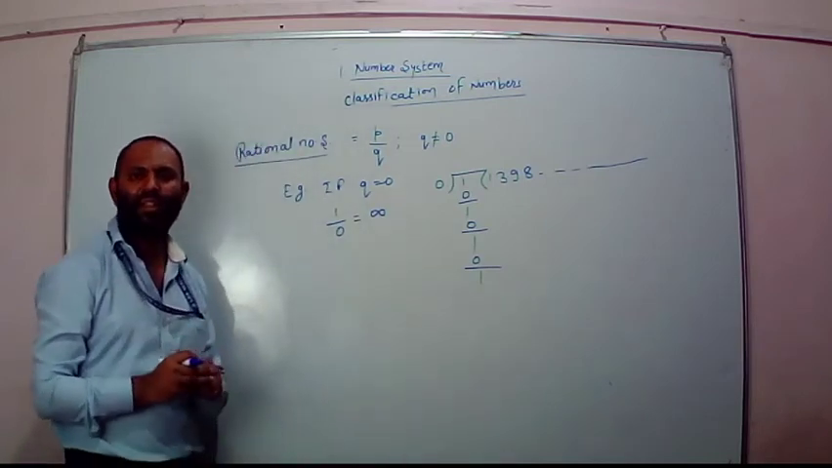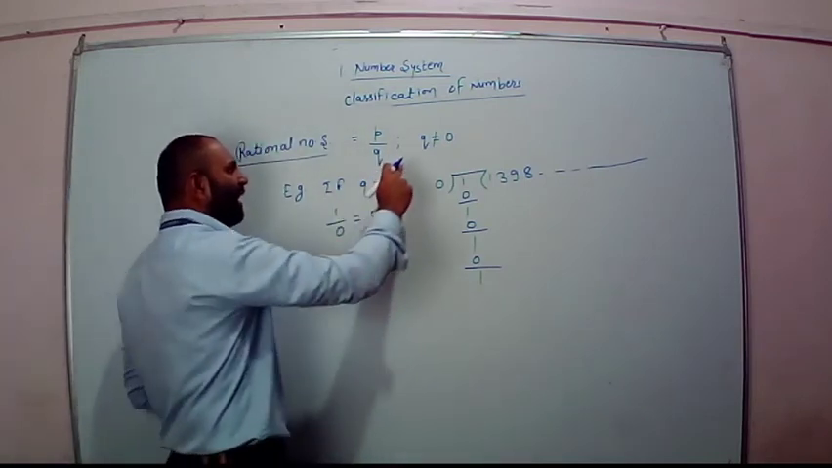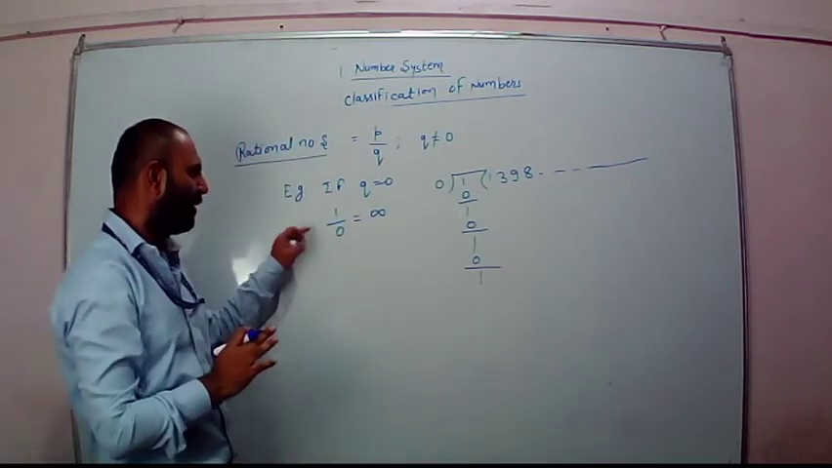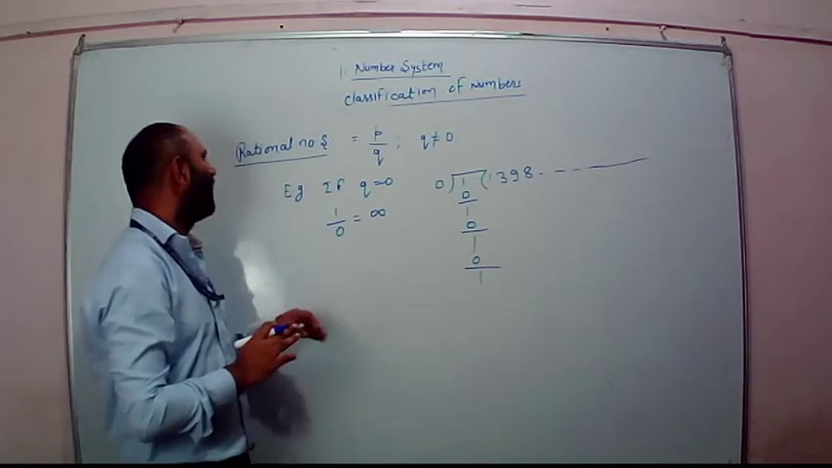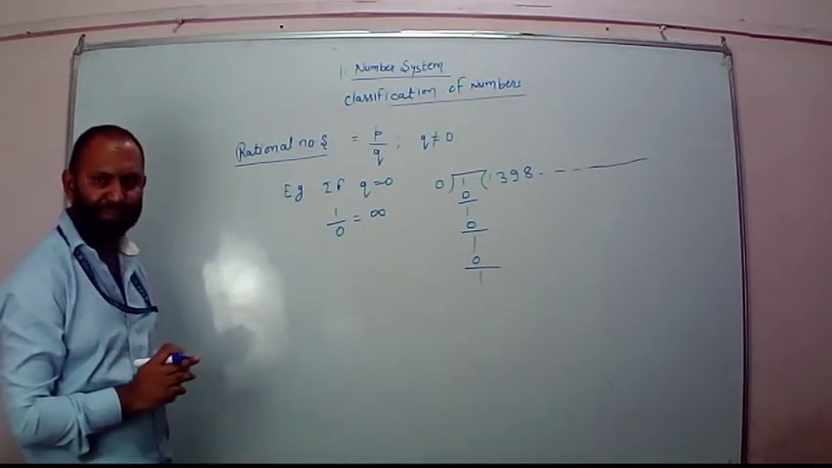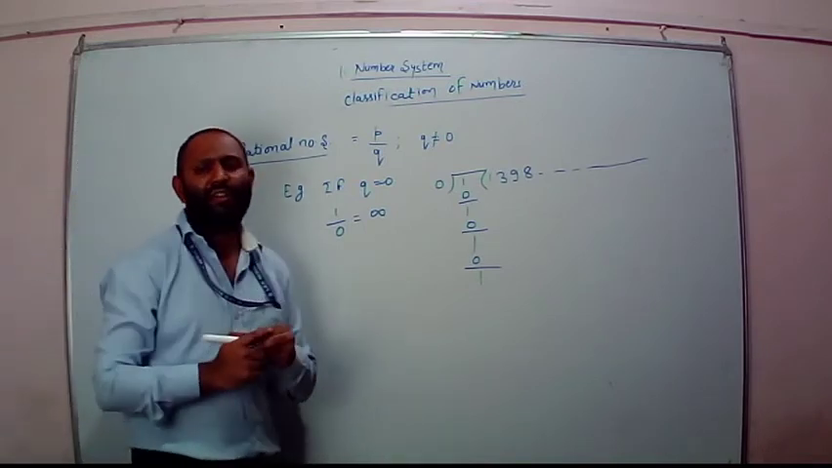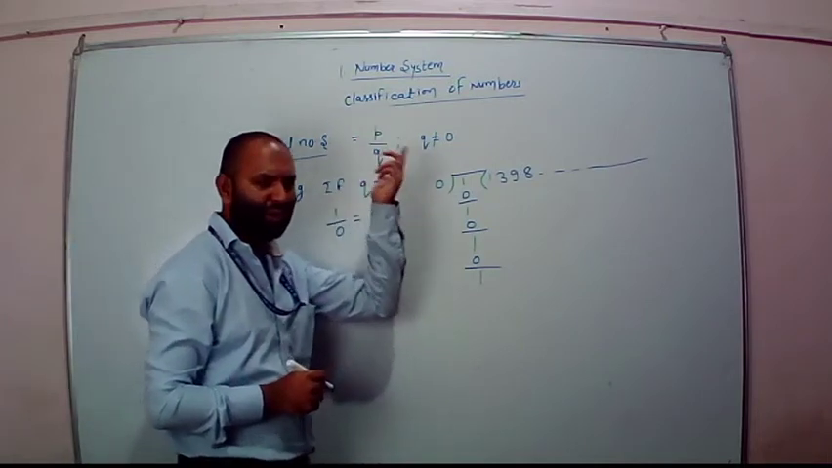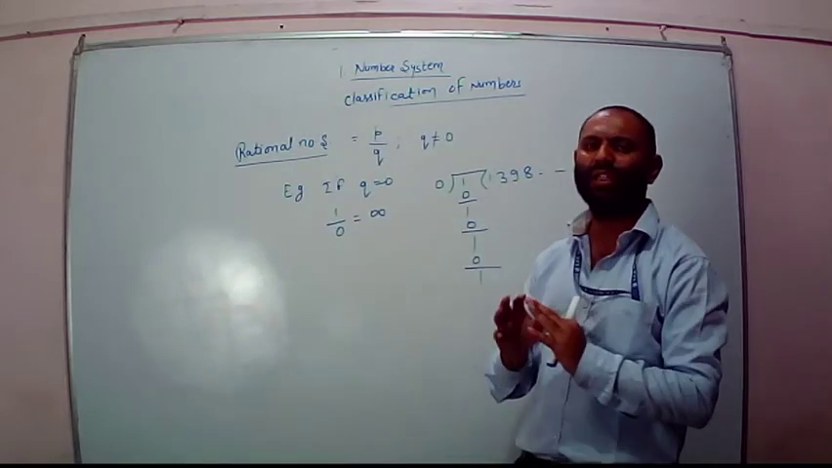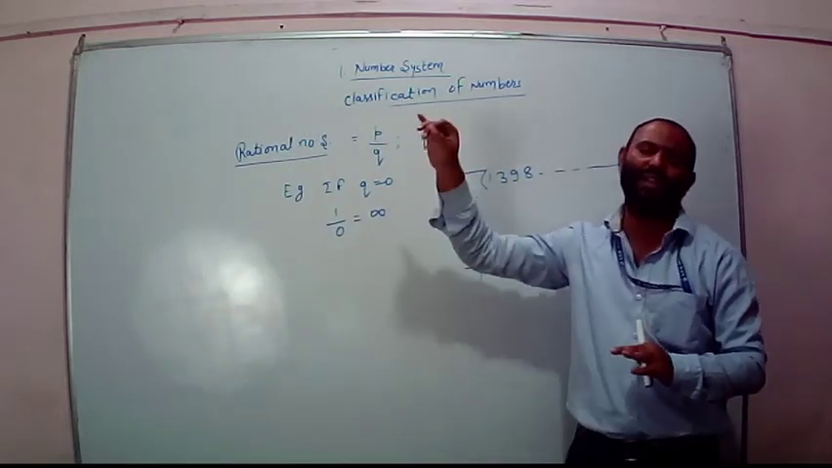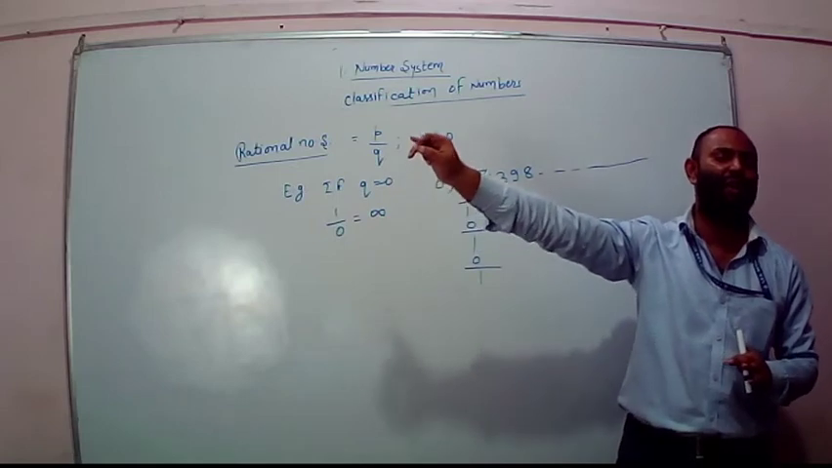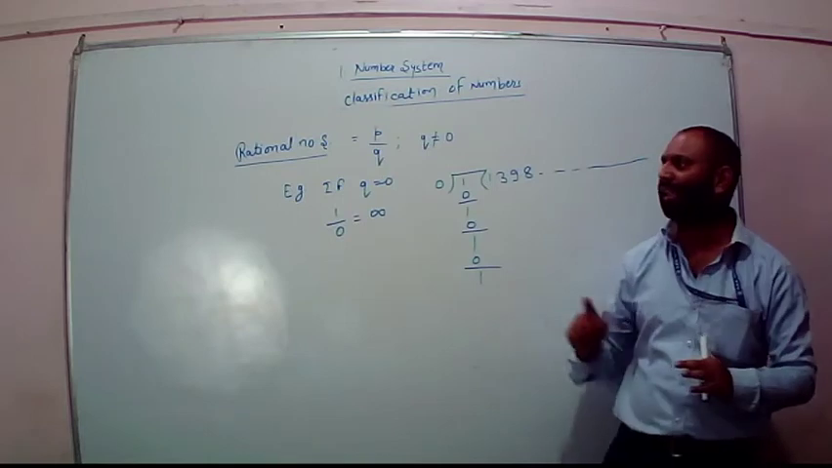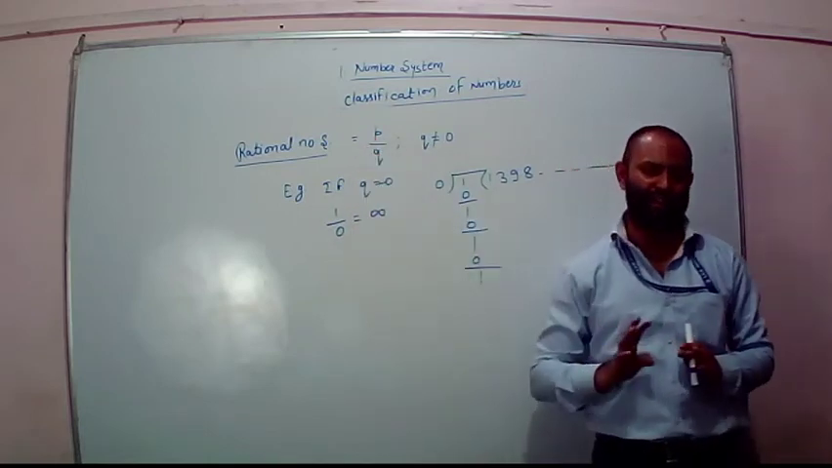Understood that? So that is why the condition is there. Q should not be equal to 0. If Q becomes 0, it becomes infinity. So that is what the rational number is. Alright. What the definition says, a number has to be represented in the form of P upon Q, where Q should not be equal to 0. And if anything is given in decimal, you have to convert that decimal into the fraction. Then and only then you can represent it and you can call it a rational number.